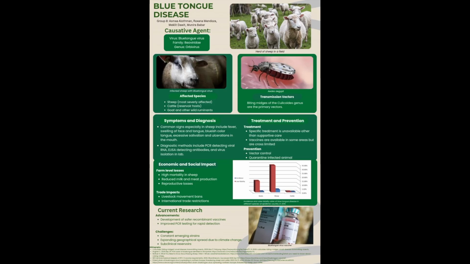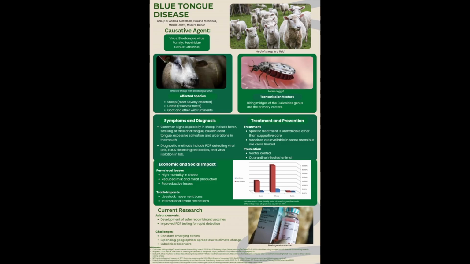Treatment and prevention. There is currently no specific antiviral treatment for bluetongue disease, so treatment focuses mainly on supportive care. This can include providing fluids to prevent dehydration, anti-inflammatory medications to reduce swelling, and monitoring animals while their immune system fights the infection. Vaccines are available in some regions, but they may only protect against certain strains of the virus. Because bluetongue has multiple strains, vaccination programs must be carefully planned to match the strains circulating in a specific area. Prevention focuses heavily on biosecurity and vector control.